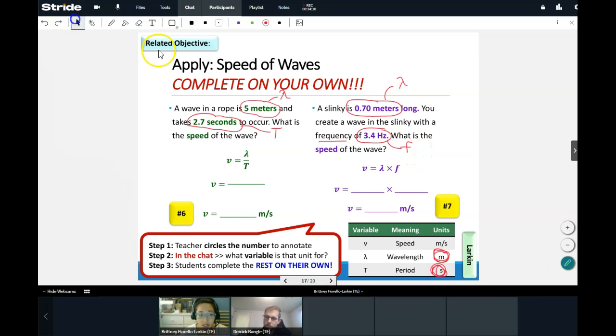So you should be able to plug in those numbers. Remember that when we talk about frequency, frequency is the opposite or inverse of time. And so instead of dividing by time, it's the inverse or opposite of period. So instead of dividing by period, we're now going to multiply by frequency because it's the opposite. So go ahead, you should be able to multiply those together and get an answer. If you want to check your answer, we're in the Q&A box. Don't put answers in the main chat. 30 seconds to work on that and raise your hands or send us a chat.